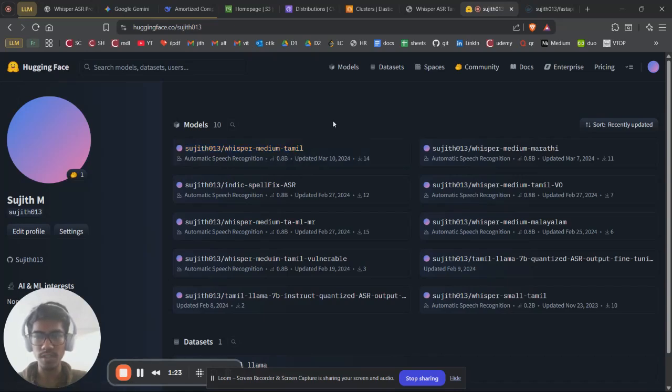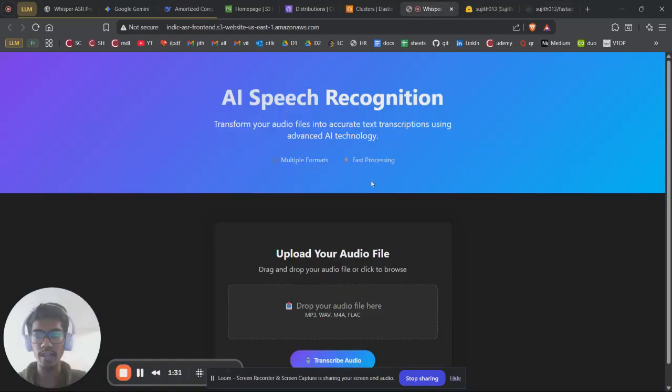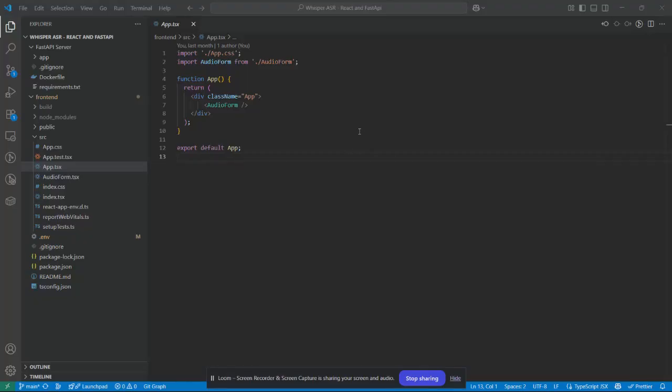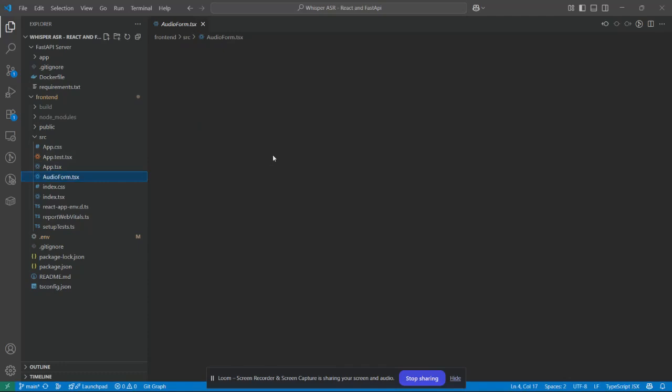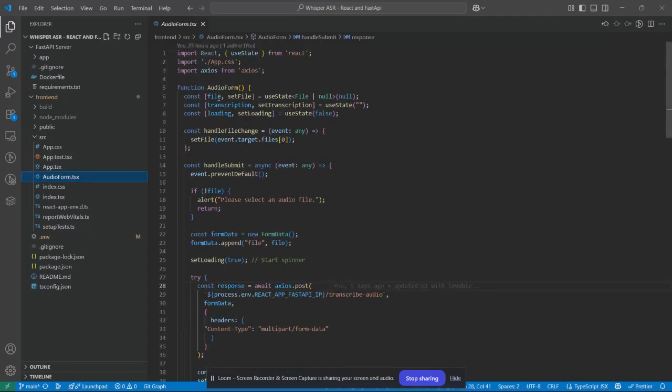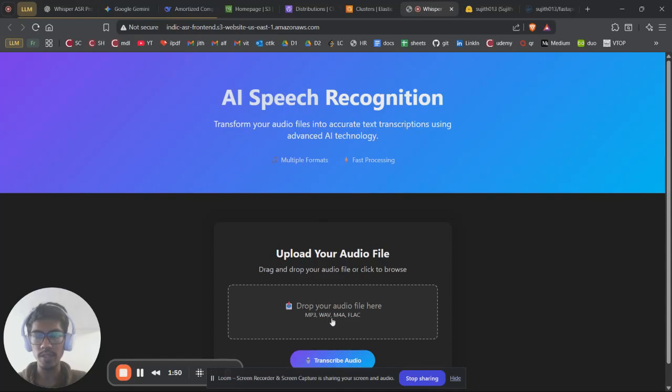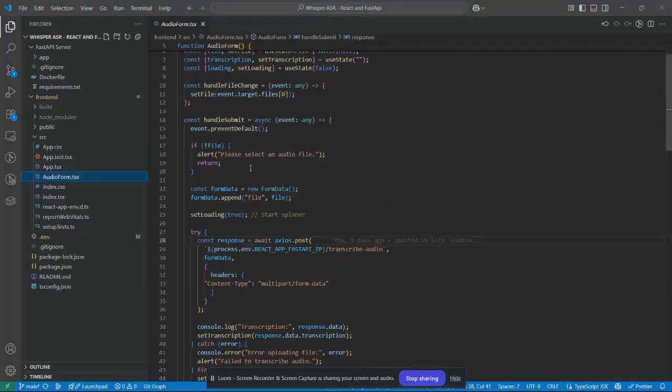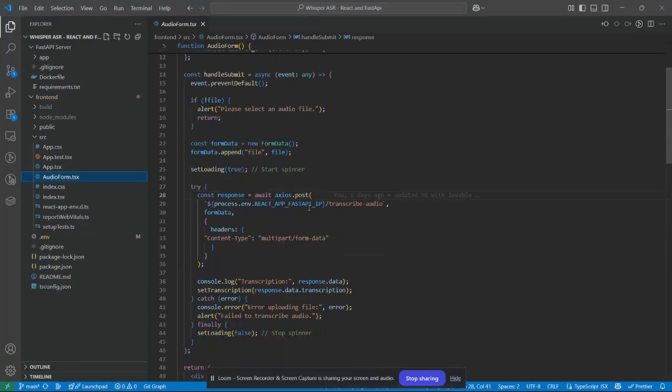I'm going to show you the demonstration of a live speech recognition model for this Tamil language through this website. I have hosted this website on Amazon S3. To give you a short introduction to the React app, I have the app over here. This just has the audio form. On going through the audio form, you could see we have the file. As we provide the file and click on transcribe audio, we have this Axios function call. This just sends the file to the backend server. That backend server is built using FastAPI.